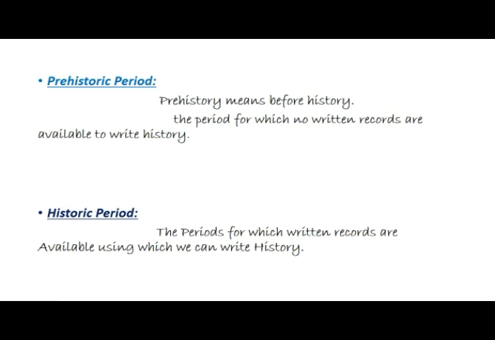And historic period. So historic period is the period for which the written records are available, using which we can write history. Whatever event has happened in the past, we come to know with the help of the written records that are available in the history, and because of that we can conclude that yes, so and so event has taken place.